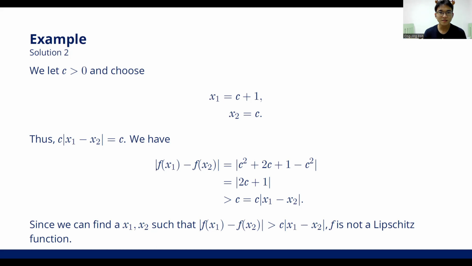Then we can know c times absolute of x1 minus x2 is equal to c. Then we have the absolute of f(x1) minus f(x2) to be equal to 2c plus 1, which is bigger than c times the absolute of x1 minus x2. Thus, we can conclude that f is not a Lipschitz function.